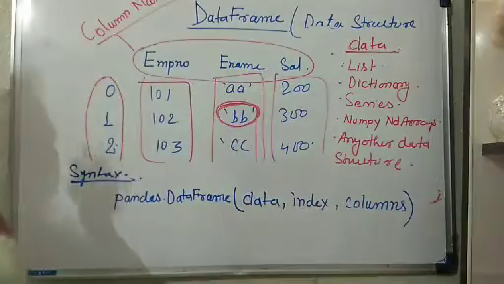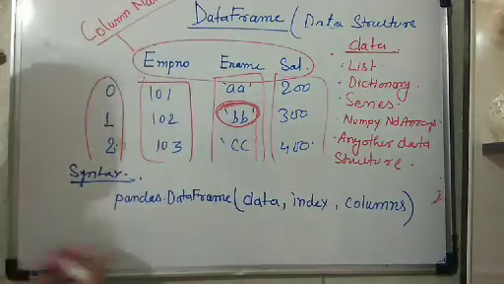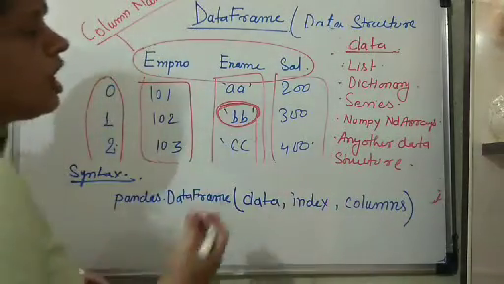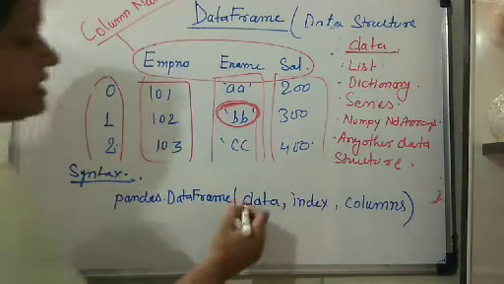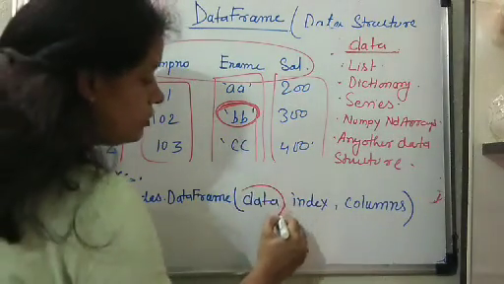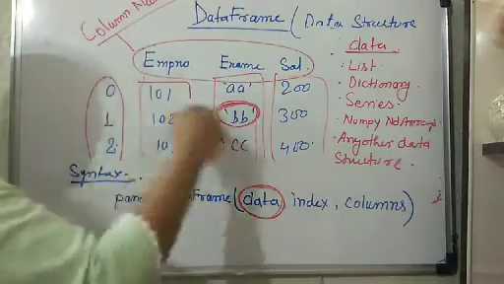So you first have to be familiar with the list, dictionary, series and NumPy array, and after that you will come to know by yourself how to create one using any other data structure. Okay, so now it is clear to you what can be mentioned in place of data to form the data frame.